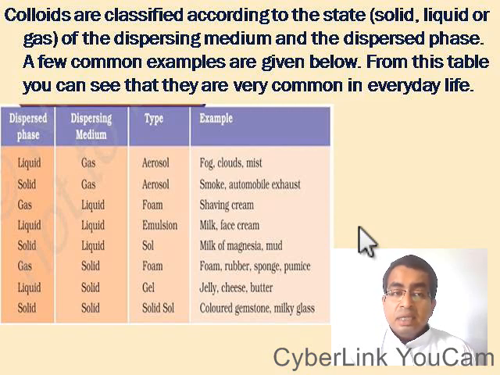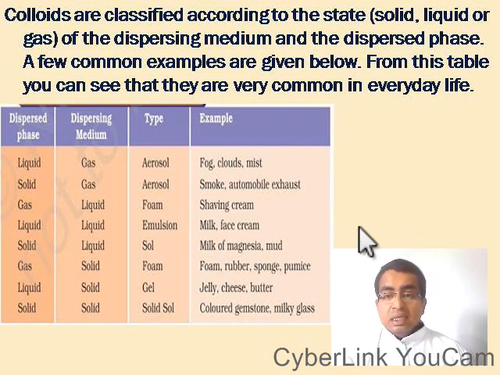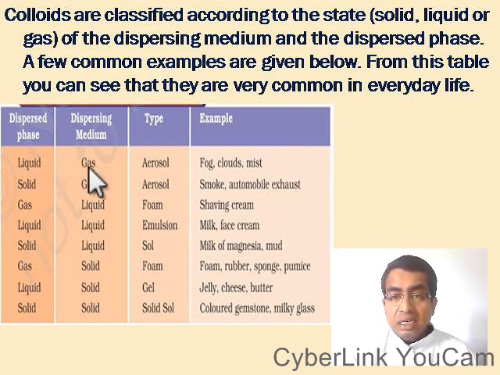A few common examples are given below. Let's see. The dispersed phase is liquid, the dispersing medium is gas, the type of colloid is aerosol, examples: fog, clouds, mist. Dispersed phase is solid, dispersing medium is gas, aerosol, examples: smoke, automobile exhaust. Dispersed phase is gas, dispersing medium is liquid, type foam, example shaving cream. Dispersed phase is liquid, dispersing medium is liquid, type emulsion, examples: milk and face cream. Dispersed phase is solid, dispersing medium is liquid, type sol, examples: milk of magnesia, mud.